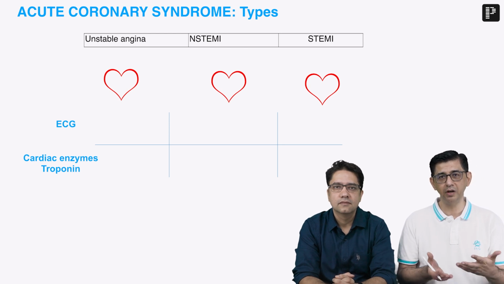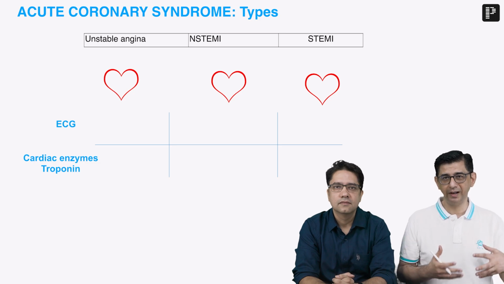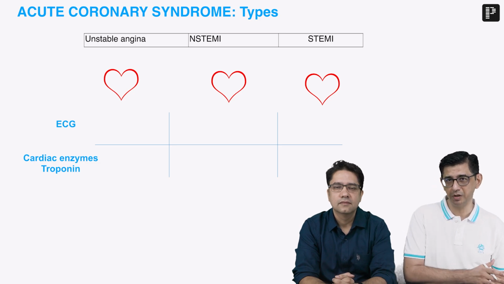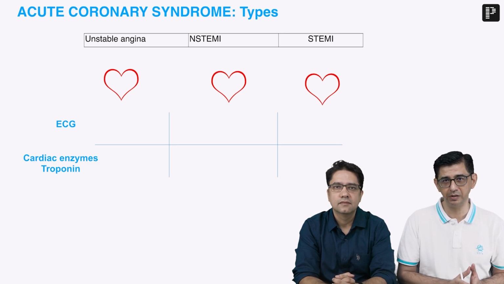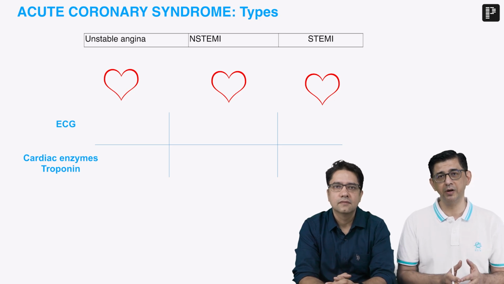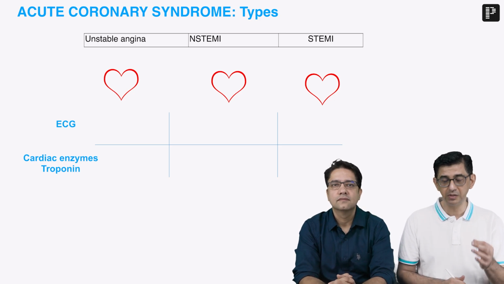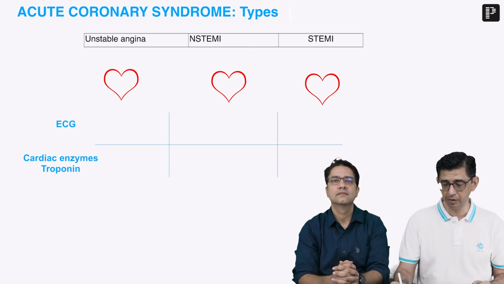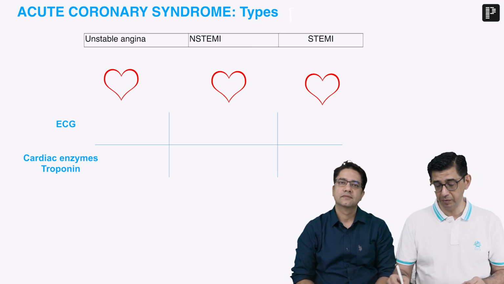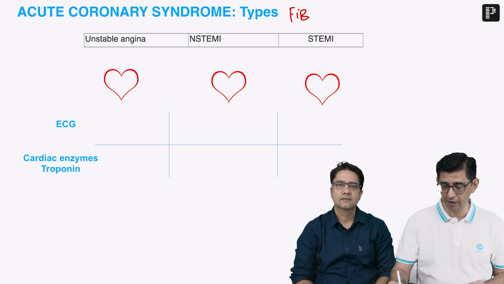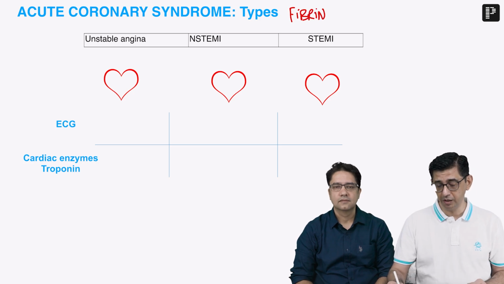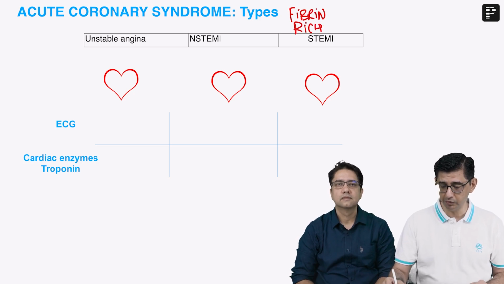but that does not give any therapeutic advantage to us, because that is only for our academic knowledge. ST elevation MI is full thickness, non-ST elevation MI is partial thickness. What actually matters for therapeutics is the nature of the clot that would be present. So what you need to learn as doctors first and foremost is that when it comes to ST elevation MI, guys, this is a condition characterized by a fibrin rich clot, and that explains why in case of ST elevation MI you would be going ahead with thrombolysis.